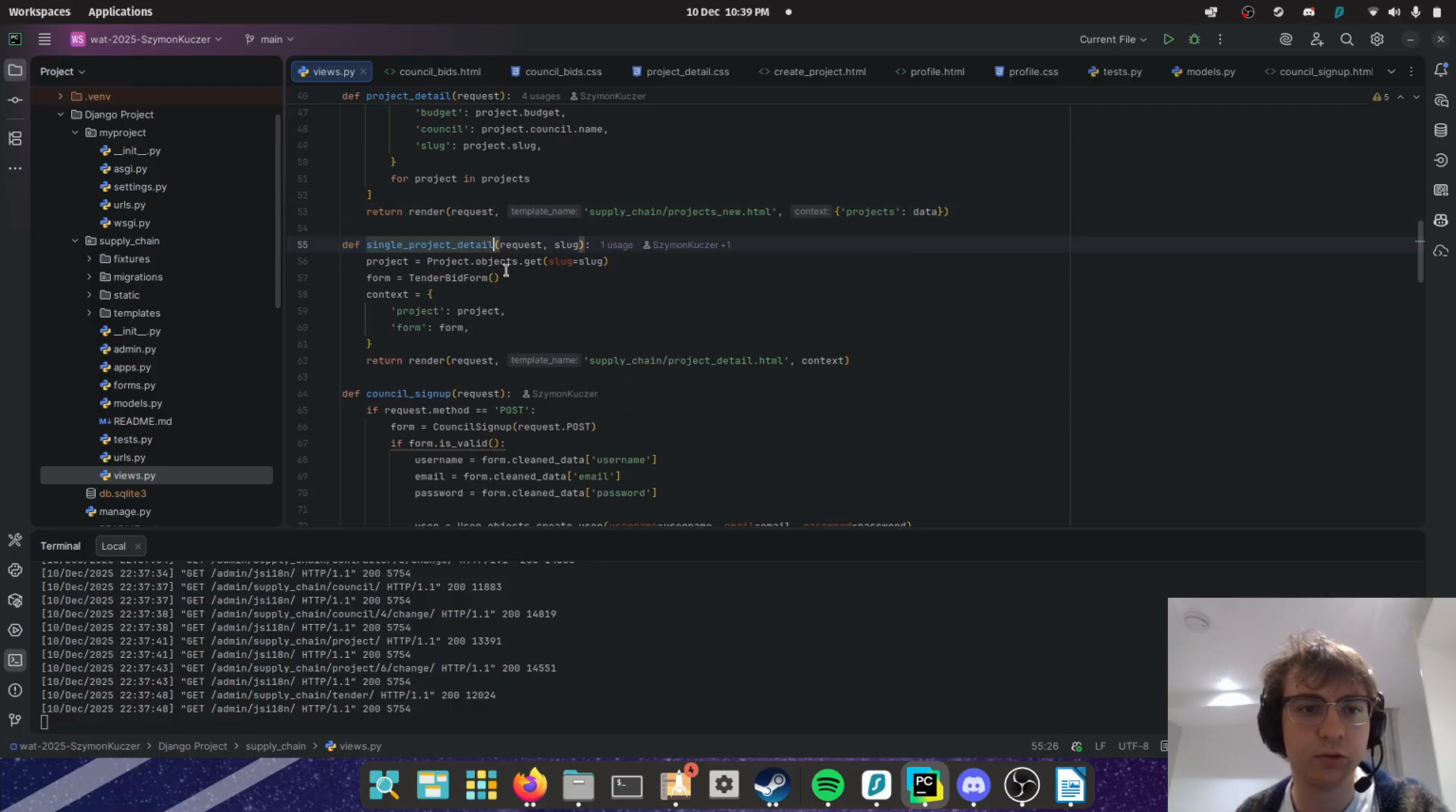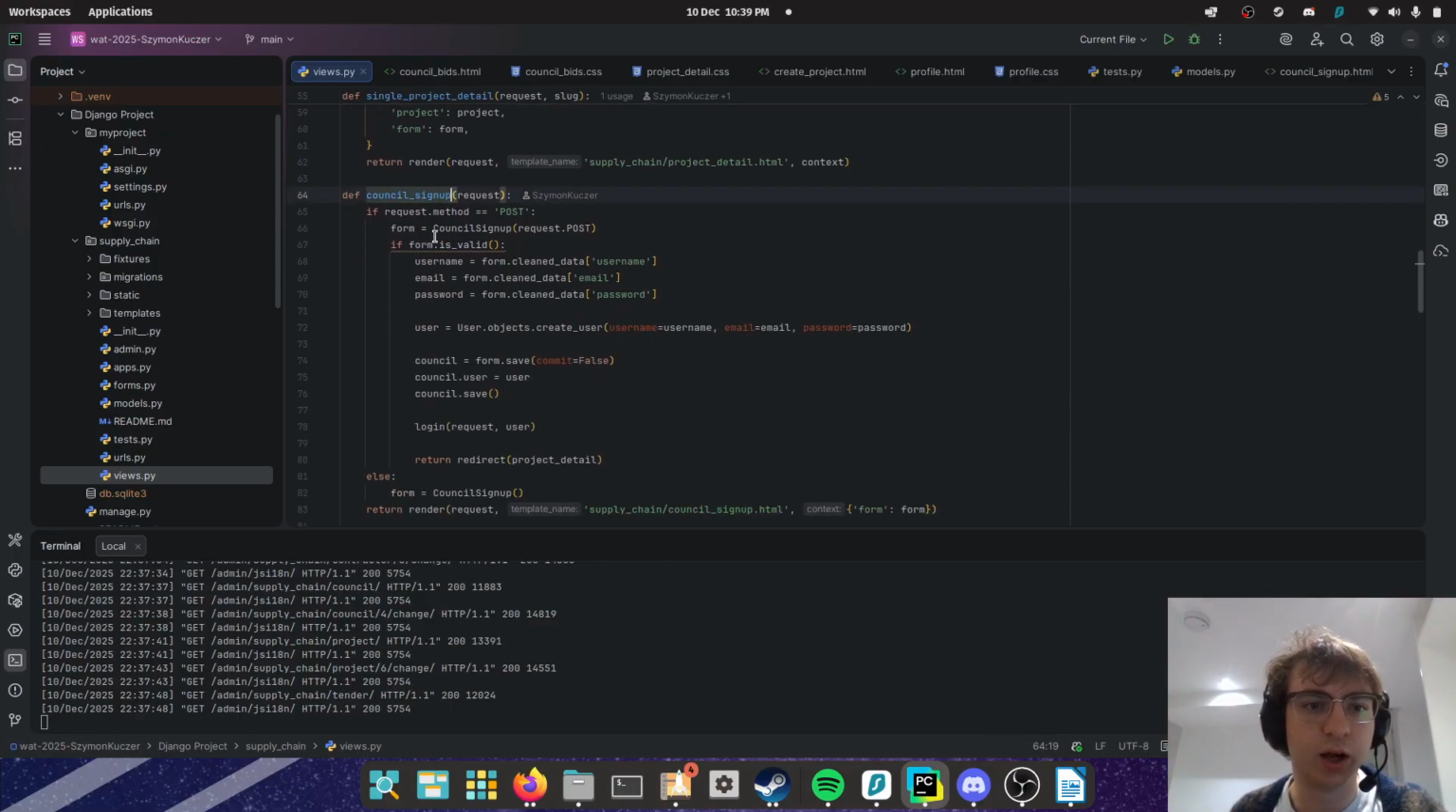Single project detail. So this is just for a single project, and we get the details of this project from the slug of the URL, and then we return a form and a project in the project_detail.html context. The form is a tender bid form that I made so that people can bid.